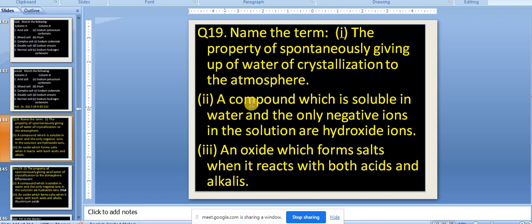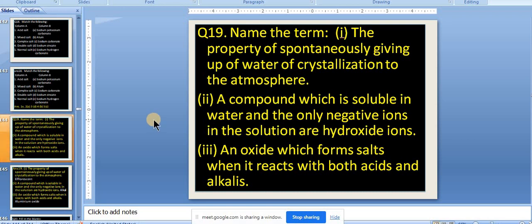Second, a compound which is soluble in water and the only negative ions in the solution are hydroxide. What would be the answer? Base or alkali? Base. Why base? Because it's written soluble. Now you take copper hydroxide. Copper hydroxide is a base but not an alkali because it is insoluble. Here it is mentioned soluble, so the answer would be alkali.